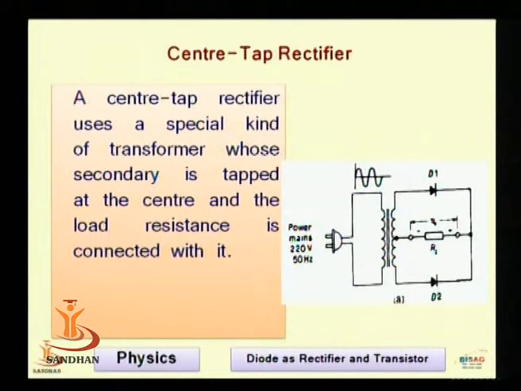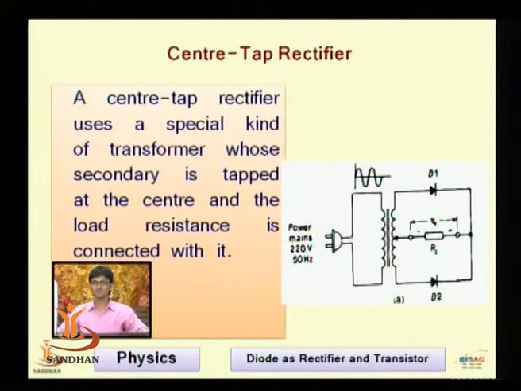Why is it known as a center tap rectifier? Here a standard transformer having a tapping at the center of the secondary is used. A center tap rectifier uses a special kind of transformer whose secondary is tapped at the center, and the load resistance is connected to it. If you look at the diagram, two diodes D1 and D2 are connected at the secondary side, and the load RL is connected at the center tap of the transformer secondary side.